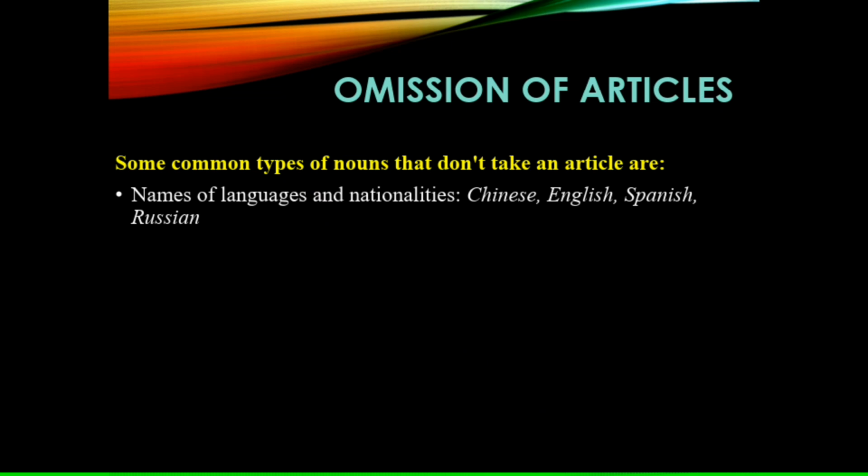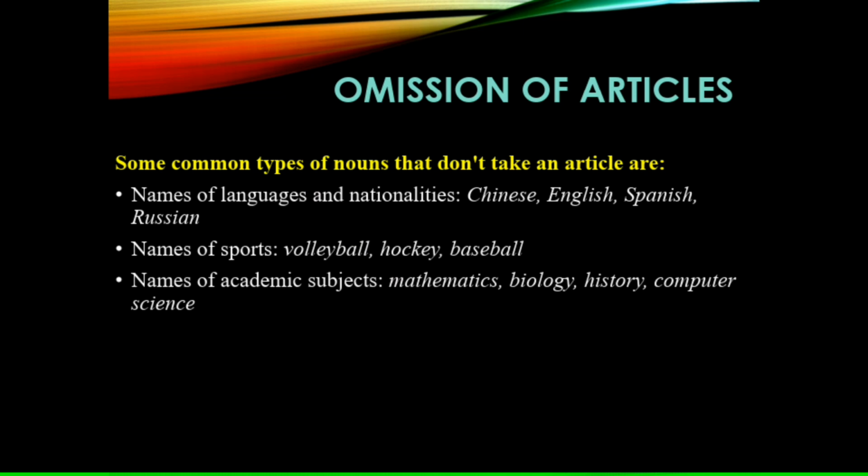So now we will know about the omission of articles. Some common types of nouns that don't take articles are names of languages and nationalities like Chinese, English, Spanish, Russian. Names of sports like volleyball, hockey, baseball. And names of academic subjects like mathematics, biology, history, computer science, etc.